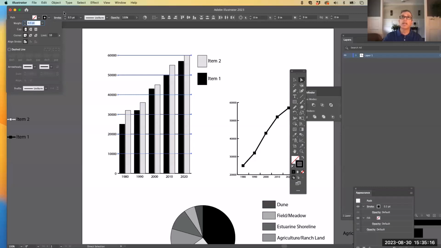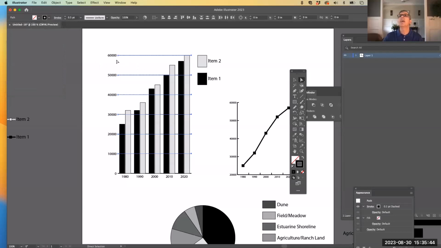So when I hit stroke, there's a little dialog box that appears right in the middle, and there's a little square with the words dashed line next to it. I'm going to click on that. And what you want to do is change your first box for the dash to a 2, and the second one to a 1. And don't worry about the rest, because it will continue doing the same setup, 2 and 1, 2 and 1 all the way through.